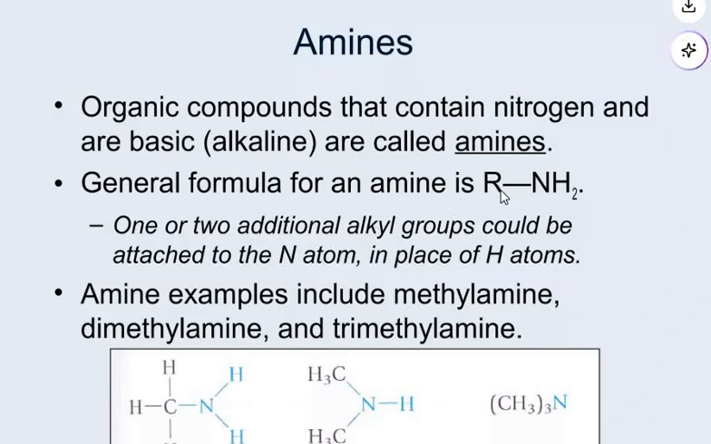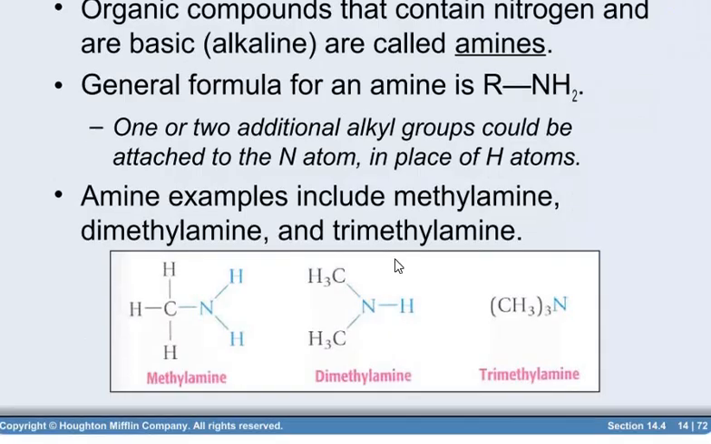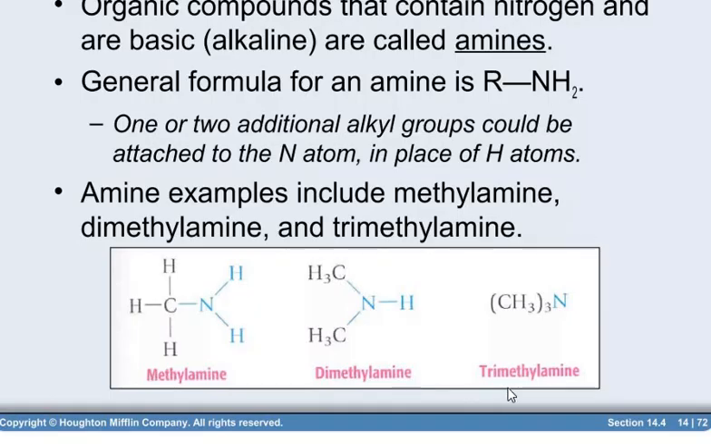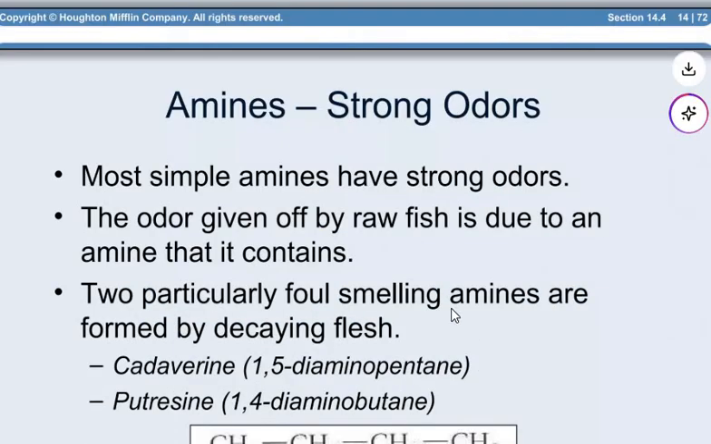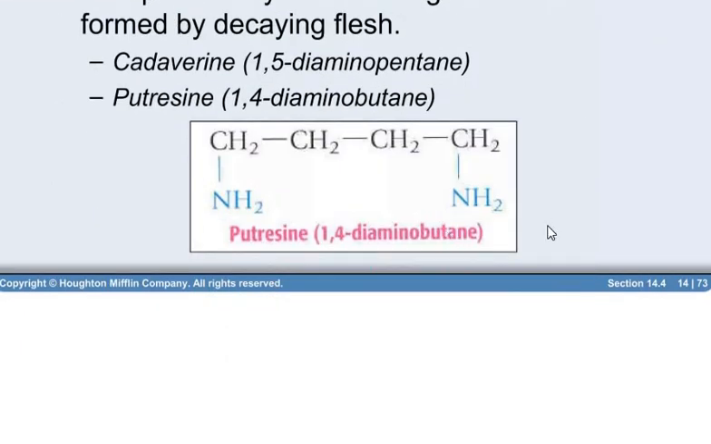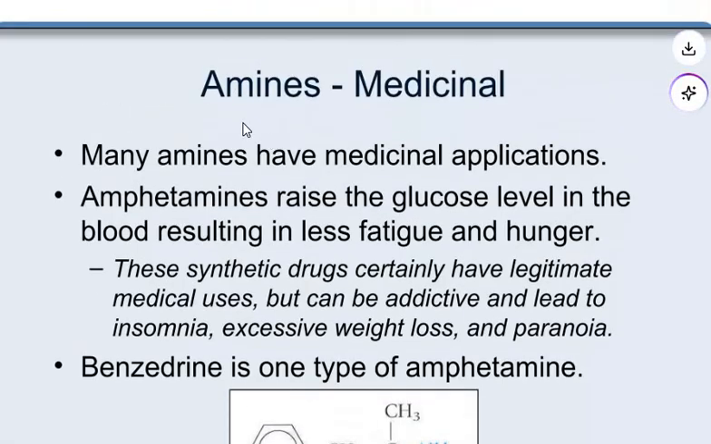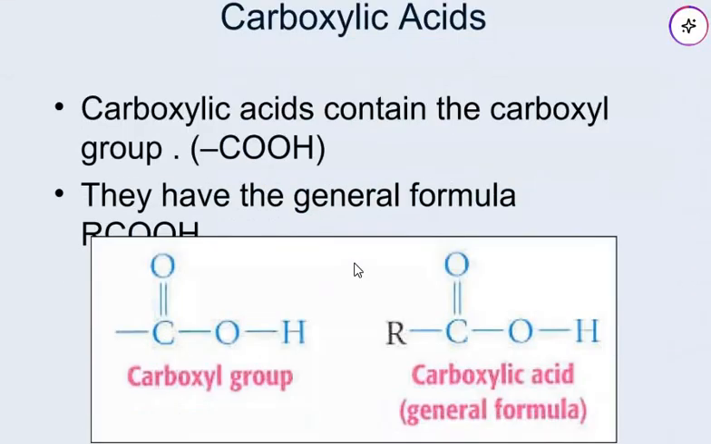Now you know the amines. If one hydrogen is replaced by NH2, then we have methylamine, ethylamine, dimethylamine, and trimethylamine. Most simple amines have strong odors. The odor of raw fish is due to amines, and two particularly foul-smelling amines are formed by decaying flesh, cadaverine and putrescine, 1,5-diaminopentane and 1,4-diaminobutane. This is the structure, and amines have medicinal importance.